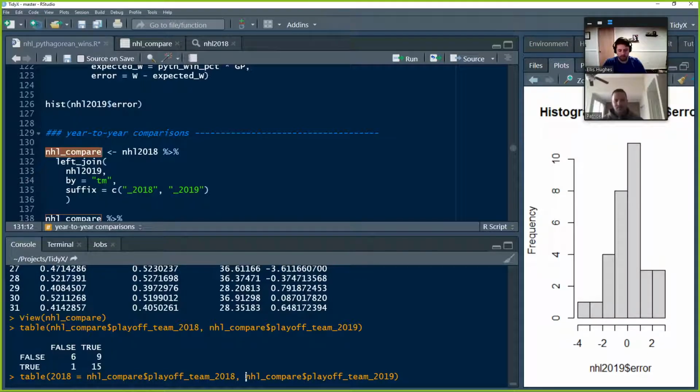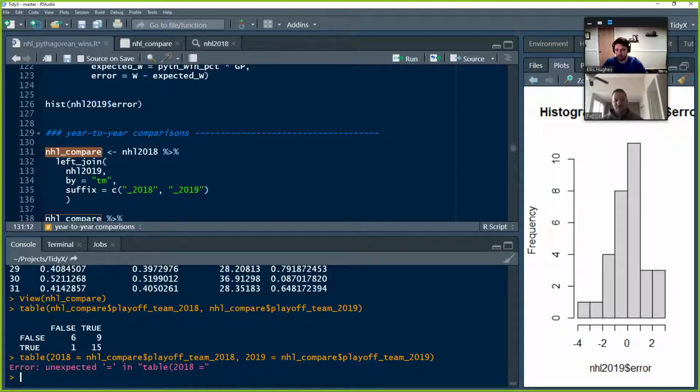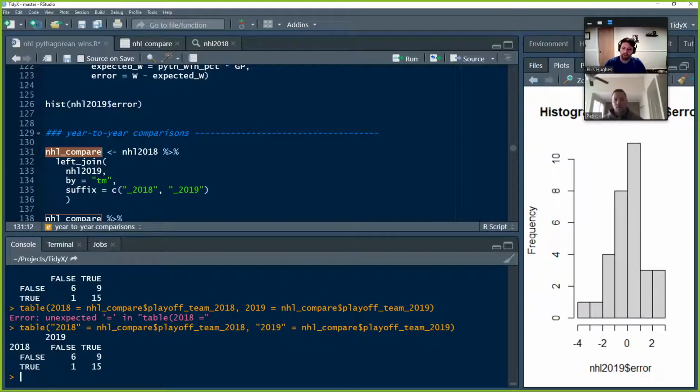I'm wondering. Oh, you're going to give it a title? Well, I'm thinking. I don't think I've done that. No, I was getting too optimistic. You can do it. I think it can't be a number, though. It has to be a character. That would make sense. There we go. Yeah, there you go. 2018.